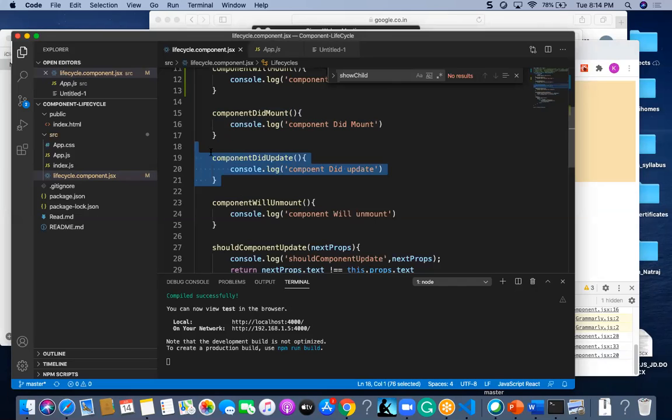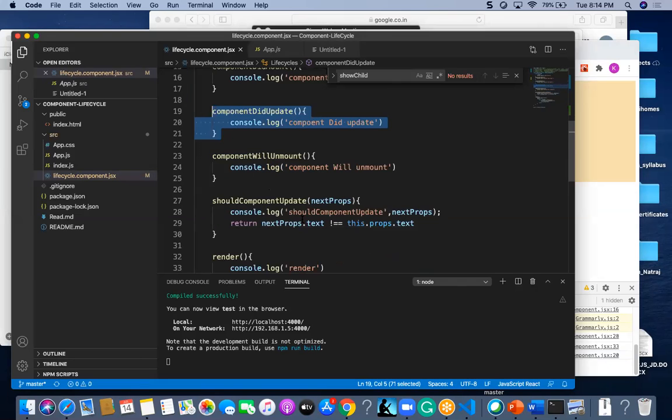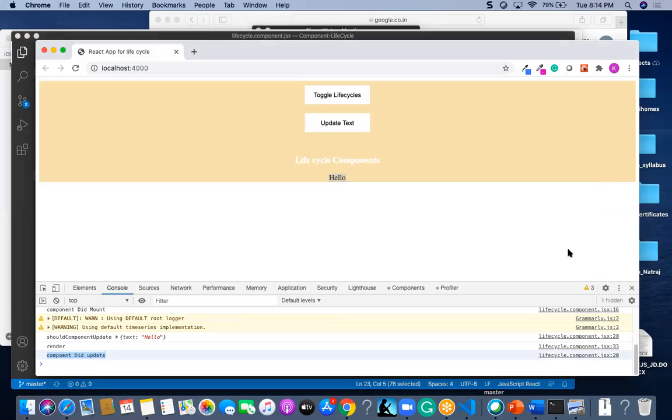Component did update will be executed only if we are doing any operation, like a click or something. At that point of time only this component did update will be executed, and finally it will undergo the component will mount phase. In between we will be getting this component should update once you click on this update text button.